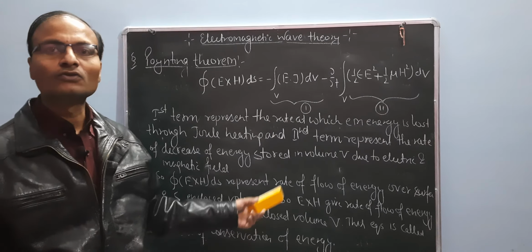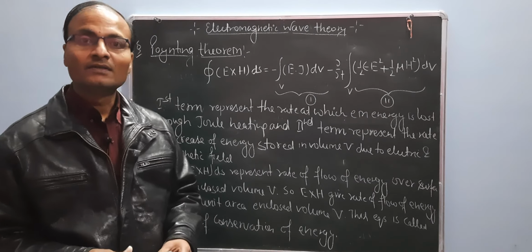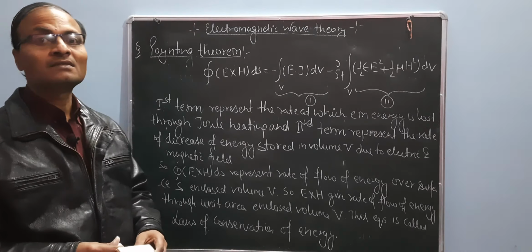This equation is called the law of conservation of energy, explained by Poynting. So this is Poynting theorem.